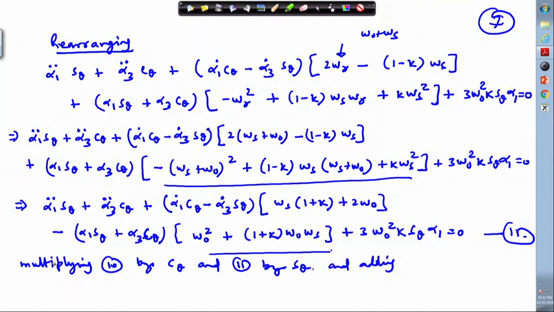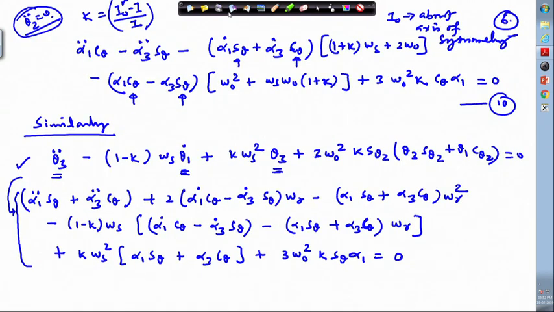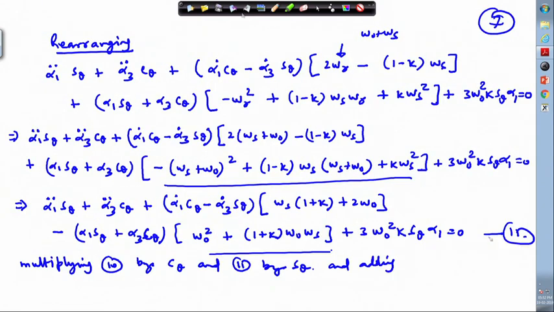Okay, so multiplying equation 10, the previous equation, and equation 11, this particular one, by c theta and s theta and adding. You can see that there are the terms.